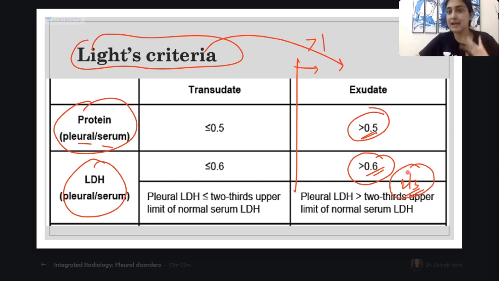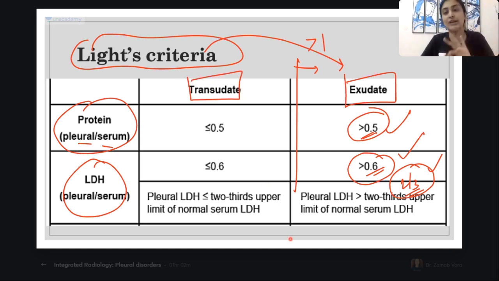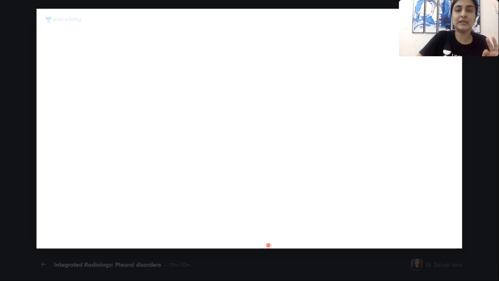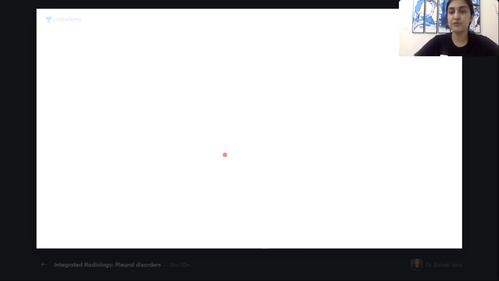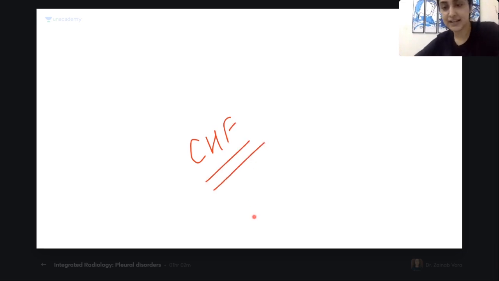Three things. I'm sure you guys already knew this before this class. So 0.5, 0.6, and 2/3 are the things based on which I determine whether it's a transudative effusion or an exudative effusion. Tell me the most common cause of transudative effusion, guys. Very nice. The most common cause of any effusion for that matter is congestive heart failure. Correct?